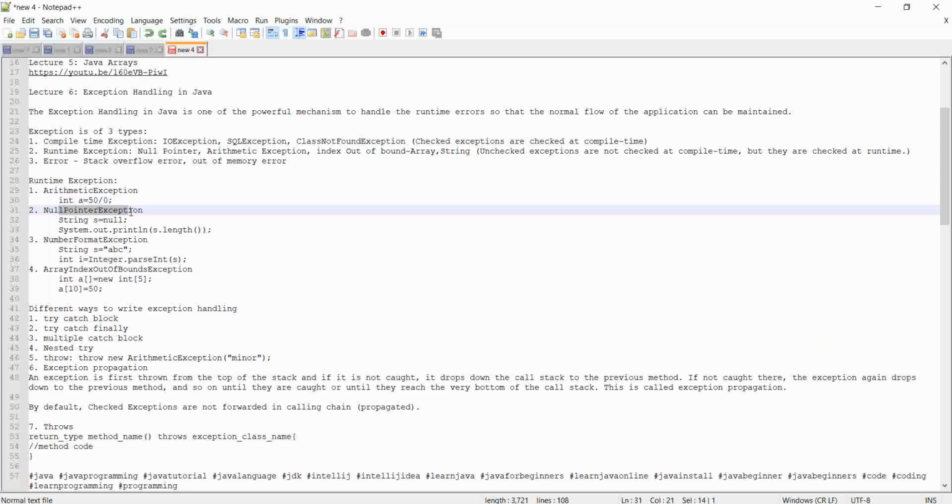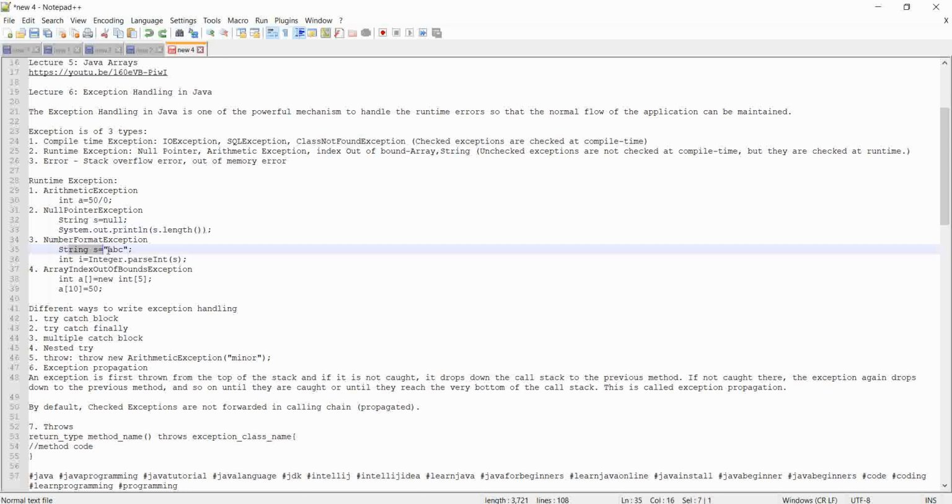Next, what do we have? Null pointer exception. You have declared a variable of string type with null. Now you want to see the length of the string variable. If it's a name, then you can find the length. But if it is null, then you are trying to find the length of null. So it will give you null pointer exception.